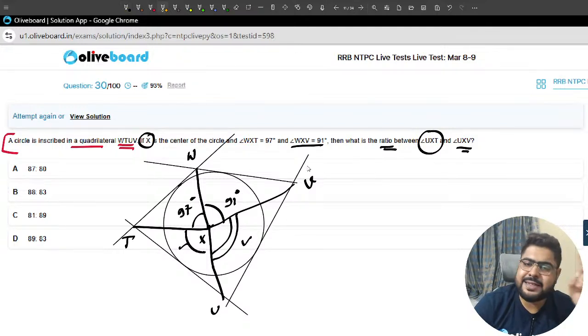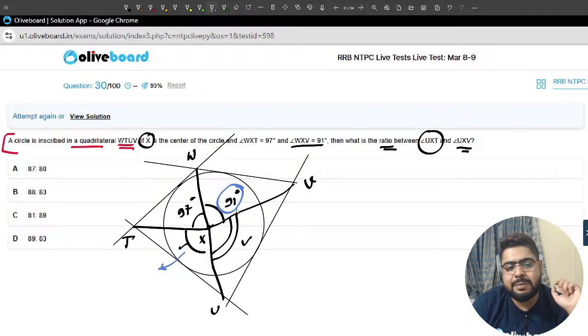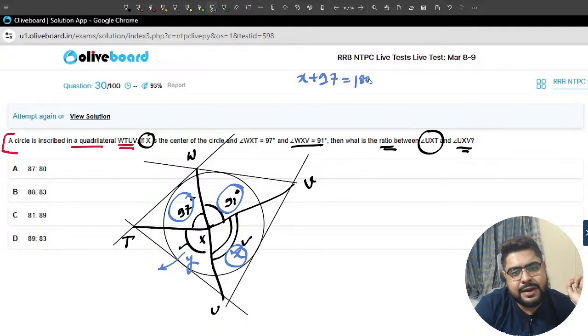So always, let me give you one property here. If you see there is this particular circle that is inscribed inside a quadrilateral, always remember, sir, opposite angles are supplementary. Always remember this angle plus this angle. If I say this X and this Y, so angle X plus 97 will be supplementary, meaning 180 degree sum. And this also, Y plus 91, that will also be supplementary, that is 180.